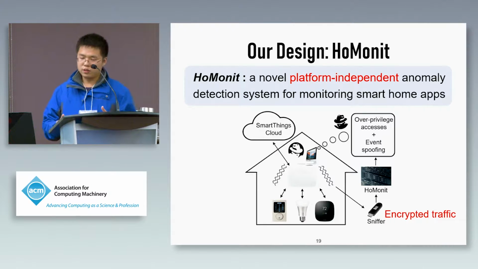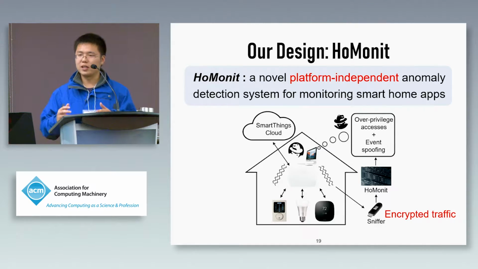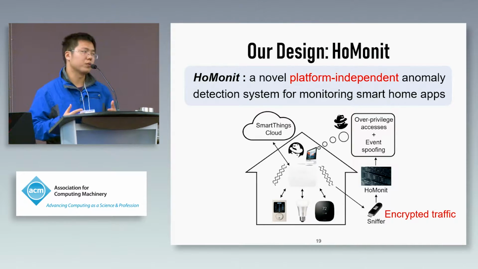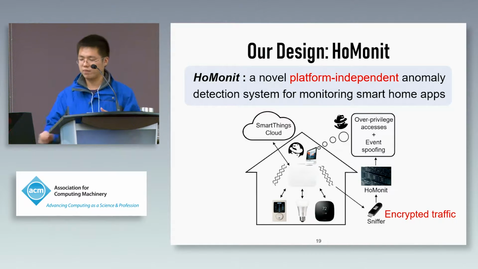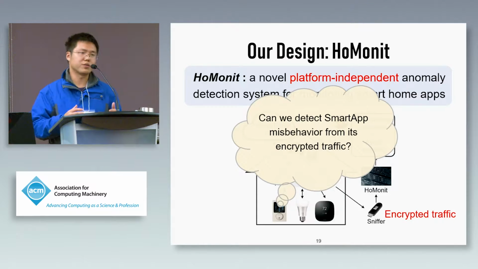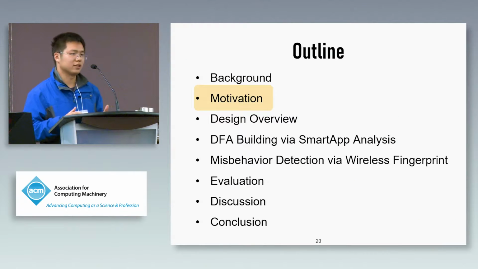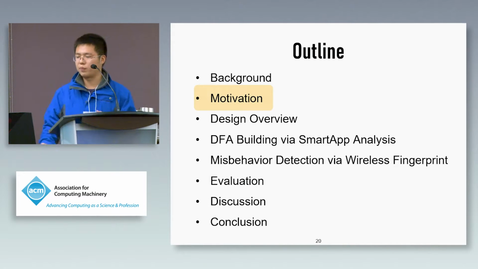This is our goal, so we proposed our system HoMonit, a novel platform-independent anomaly detection system. In our system, without accessing the smart devices, smart hub, and cloud server, the only information we need is the wireless traffic. So the question is, can we detect smart app misbehaviors from its encrypted traffic? To answer this question, I will show a case study, and this study is the motivation of our paper.